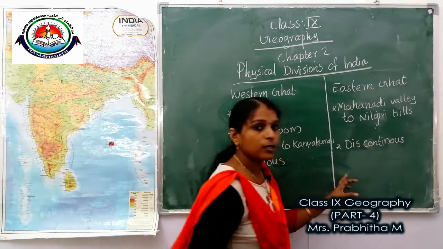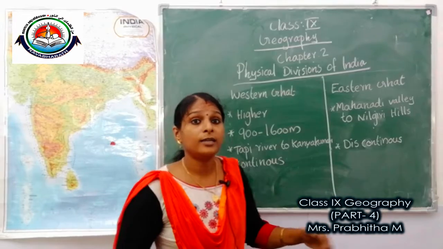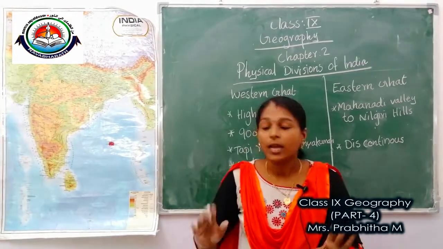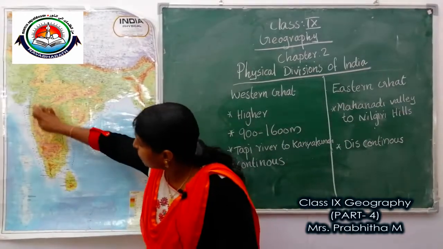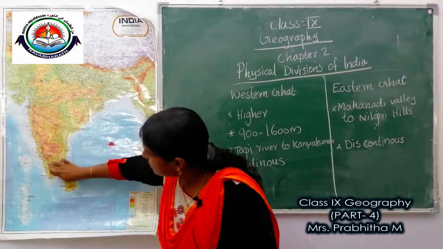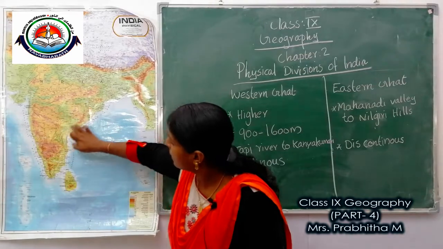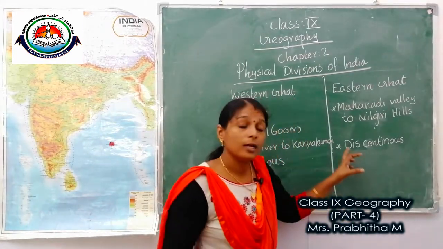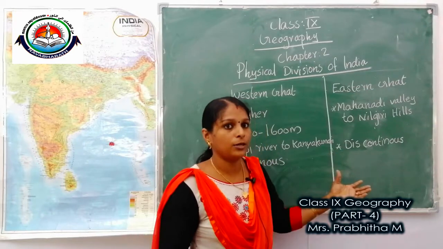It is discontinuous, irregular and dissected by the rivers draining into the Bay of Bengal. That means Western Ghats is continuous hills, but Eastern Ghats is broken by some rivers. That is why it is not continuous, it is discontinuous. Okay.